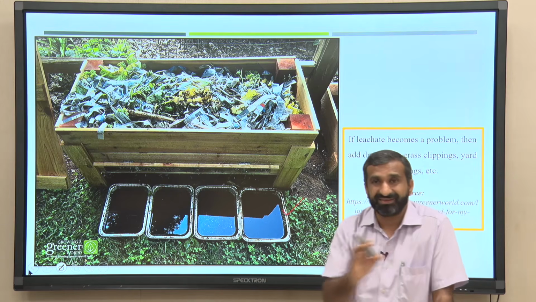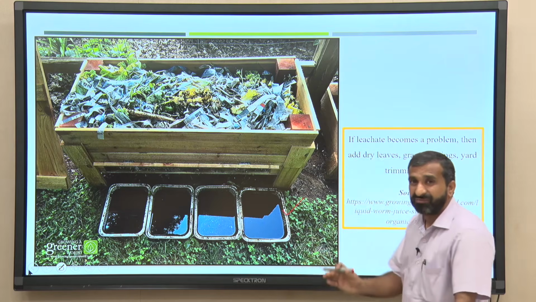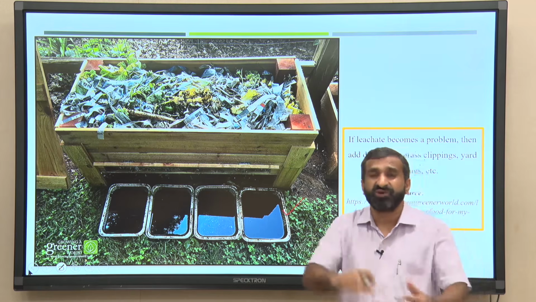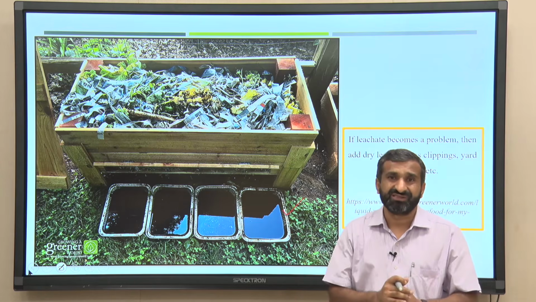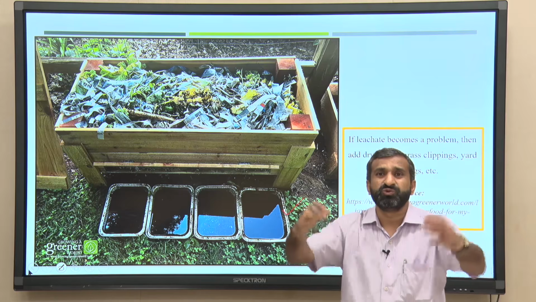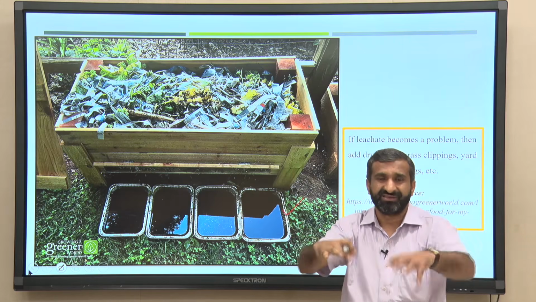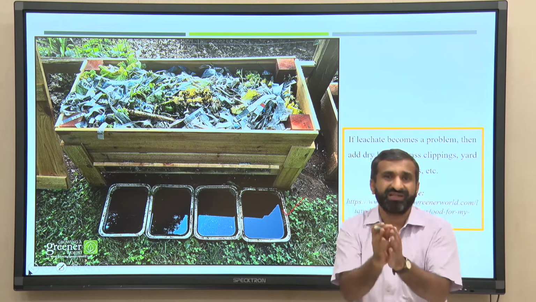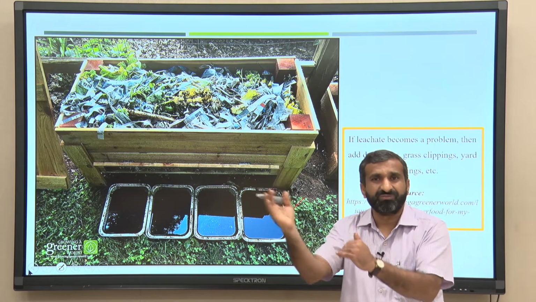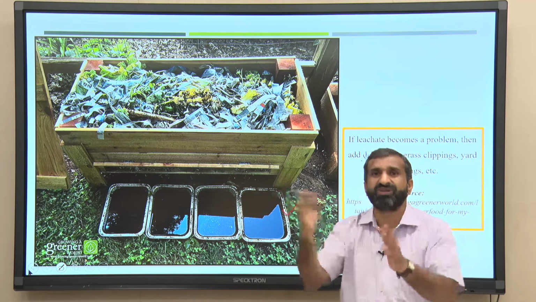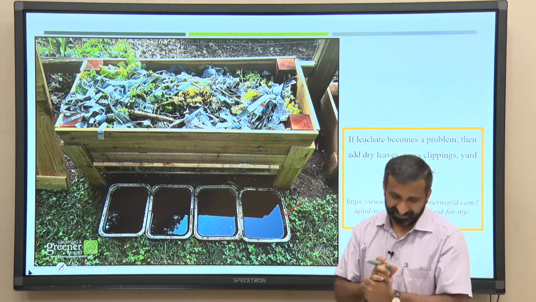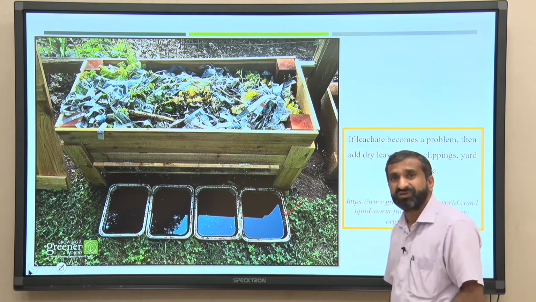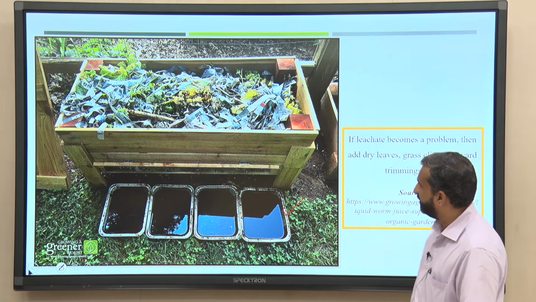For that, another way is that we need to add the proper carbon to nitrogen ratio; kitchen waste alone should not go for the composting process. By mixing 2, 3 or more substrates in that mass, we can have proper moisture balance, and absorption is also possible. So, such kind of leachate should not be produced or generated in the mass.